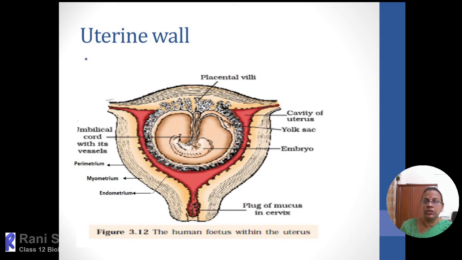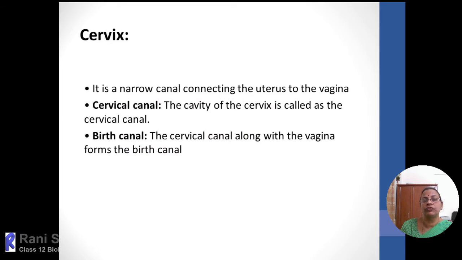Now this is the picture. All these characteristic features are described in detail here. An embryo will be attached with the help of a connective tissue. That connective tissue is called the placenta, which acts as the connecting link between the developing embryo and the uterus. Through that only the exchange of food, respiratory gases and removal of waste materials takes place between the fetus and the uterus.